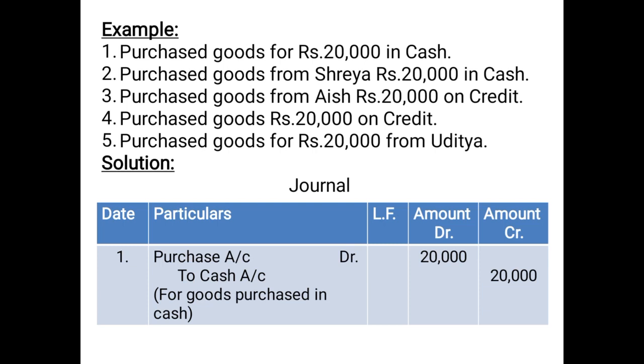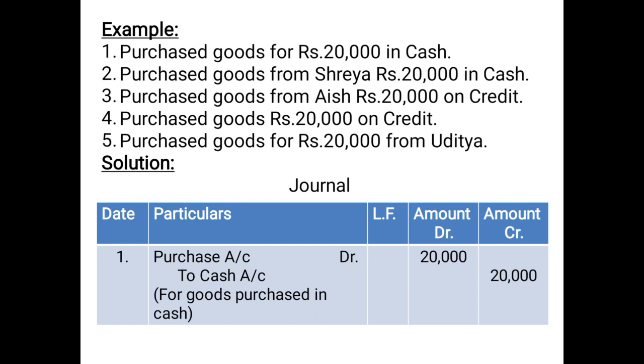Third point, purchase goods from Ash rupees 20,000 on credit. Now here the goods are purchased on credit. Goods are purchased, purchase account will be debited, but these are purchased on credit, so we will credit the supplier's account. Ash is a human being, so we will credit to Ash. What will be the entry framed? Purchases account debited 20,000 in the debit column, to Ash 20,000 in the credit column in front of Ash.